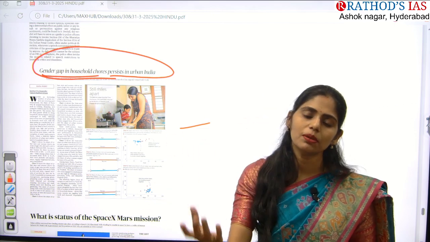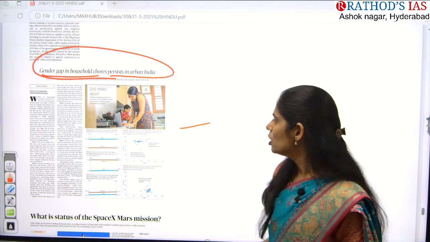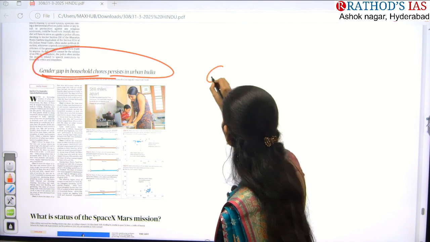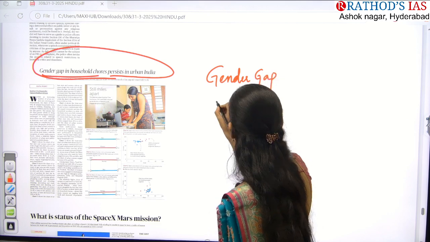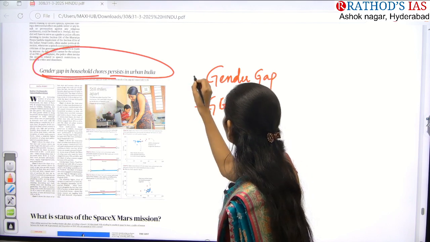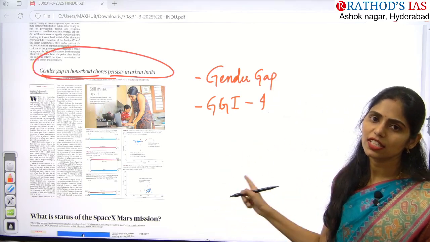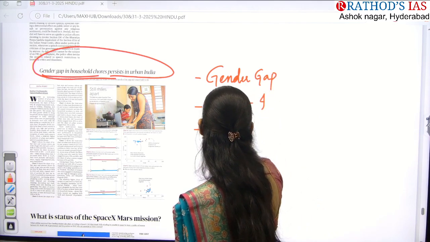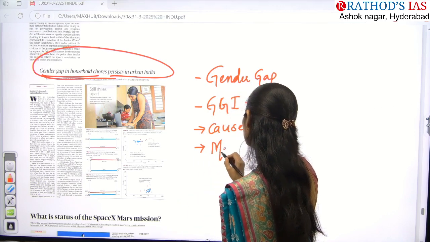So there is a dual burden or double burden on women that is seen clearly in urban areas. So actually here you have to see what is the meaning of gender gap. Okay, so what is gender gap? And you have to see about the gender gap index and India's ranking in that, and which organization releases that gender gap index. And next you have to see what are the causes for this gender gap in India and what are the measures